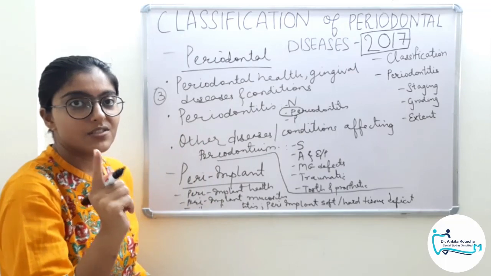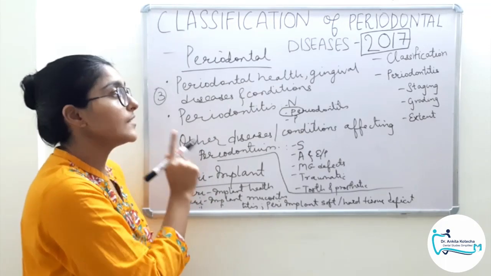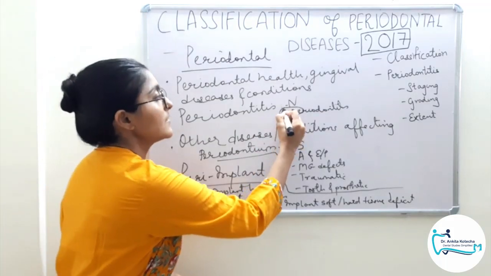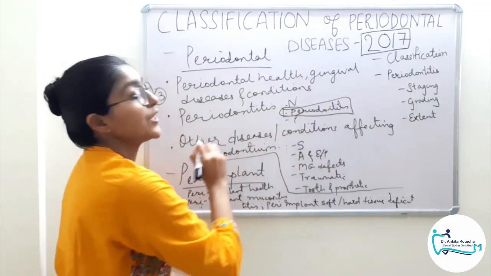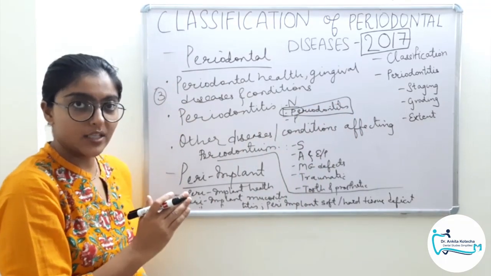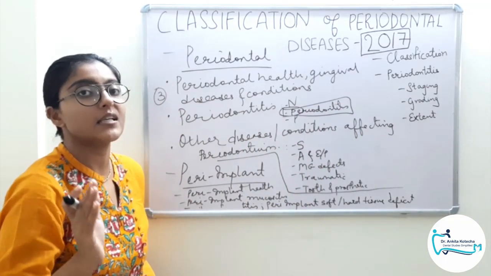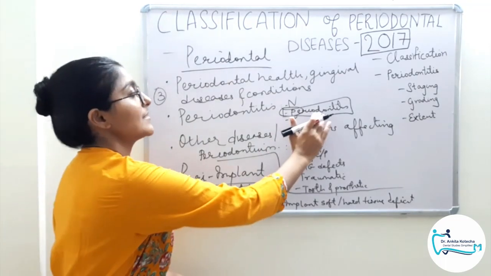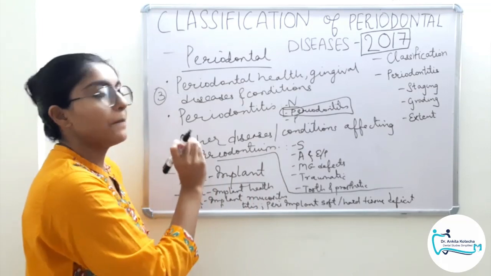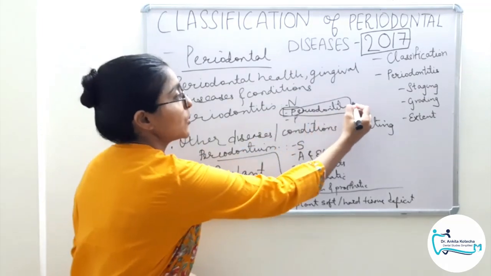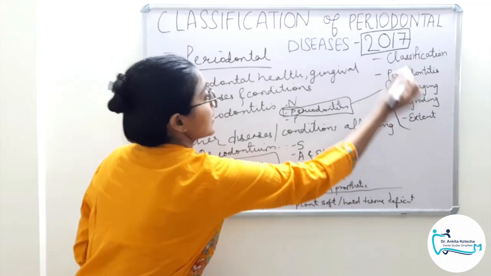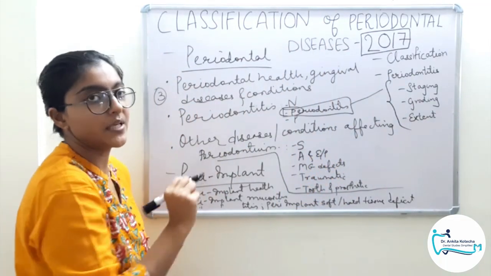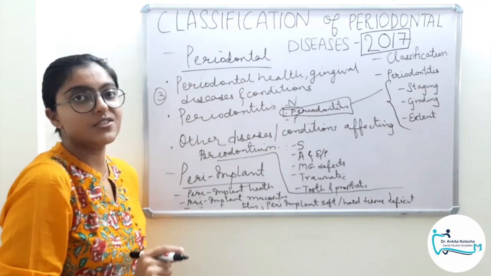So the noteworthy change in this classification as compared to the 1999 classification is this category, periodontitis. The terms chronic periodontitis and aggressive periodontitis are now outdated, they are dropped and have been regrouped under the single entity term called periodontitis. And this terminology is classified further in terms of staging, grading and extent. This is the first major change and the only noteworthy change.